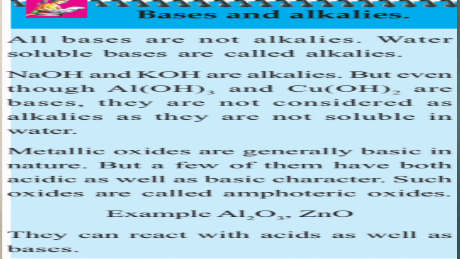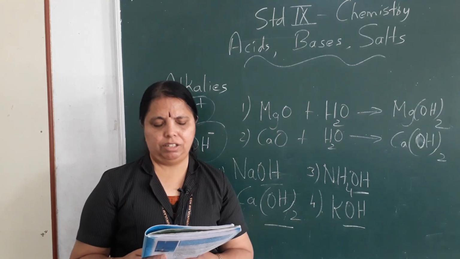Since they show both characters, they are called amphoteric oxides. But magnesium oxide and calcium oxide, they are always basic in nature. So is it clear? Just remember all this. They show both acidic and basic characters. Such oxides are called amphoteric oxides and the examples are aluminum oxide and zinc oxide. Clear? Okay. Now there is a table after this.